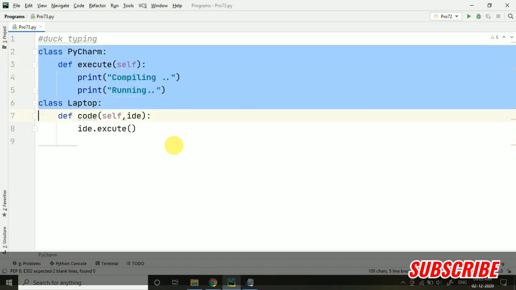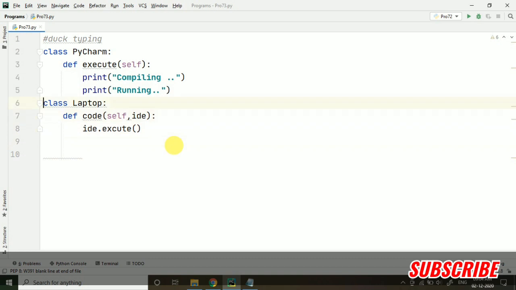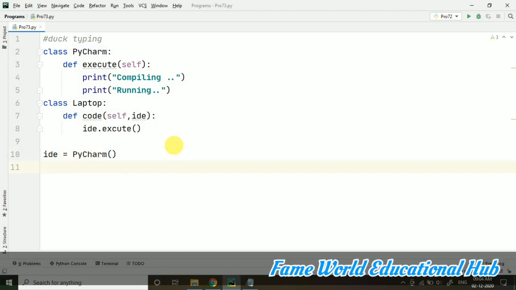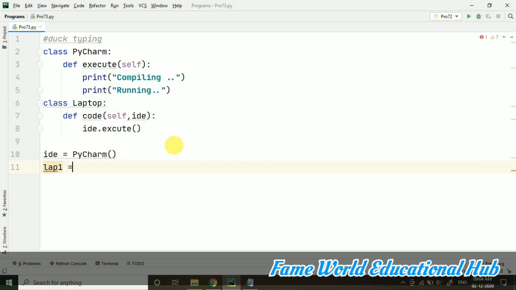For instance, if we are having this laptop and this PyCharm, now I'm going to create the object of this IDE. So this PyCharm object I am creating here, and let's say the object of laptop I am taking, lap1 equals laptop.